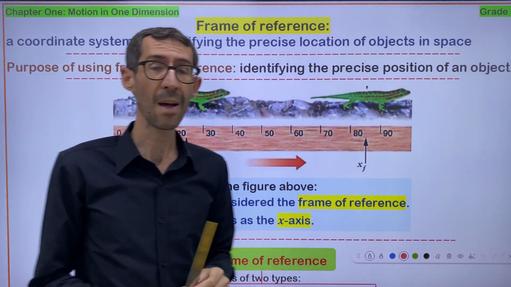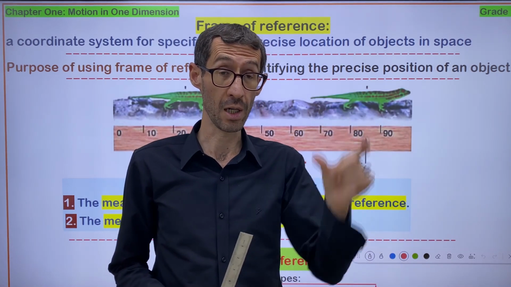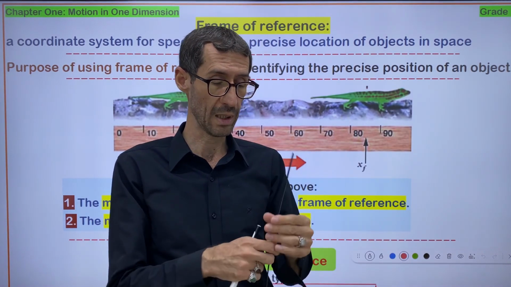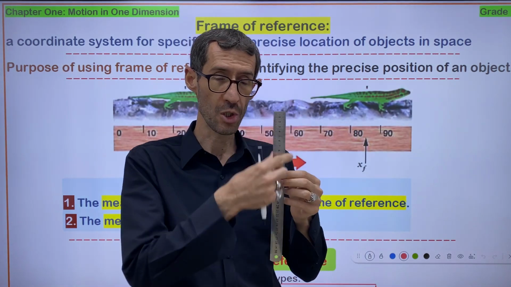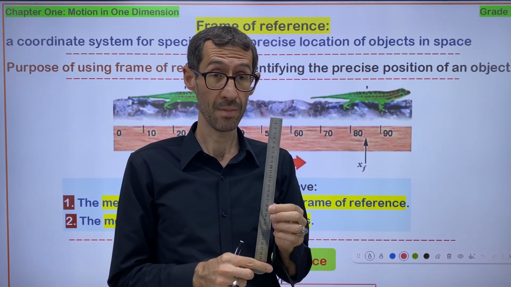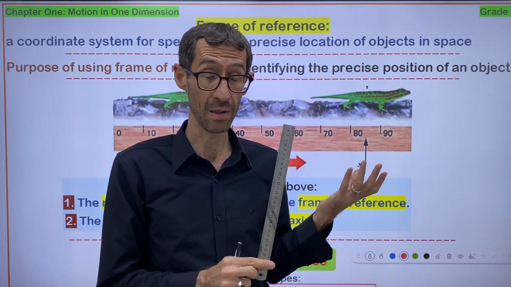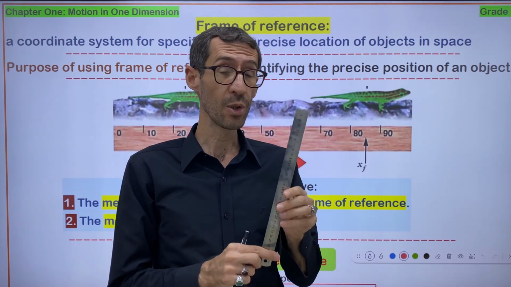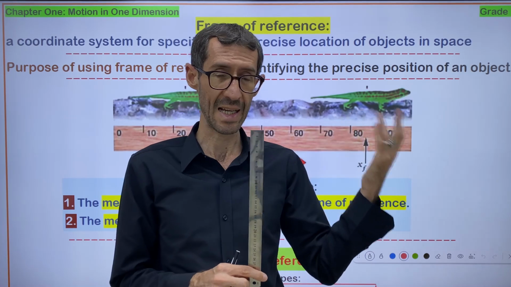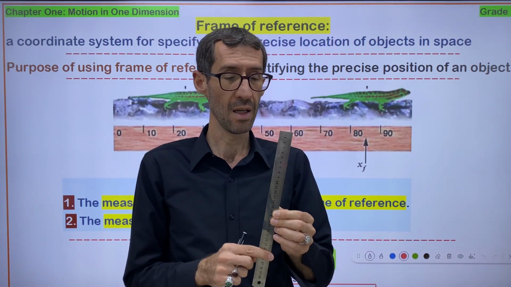Maybe you say, teacher, what happens when the gecko moves along a tree trunk, right? In this situation, you have to place the meter stick or ruler along the y-axis, parallel to the motion of the gecko, and you can use it for any insect, whether the insect is an ant or a housefly, anything.